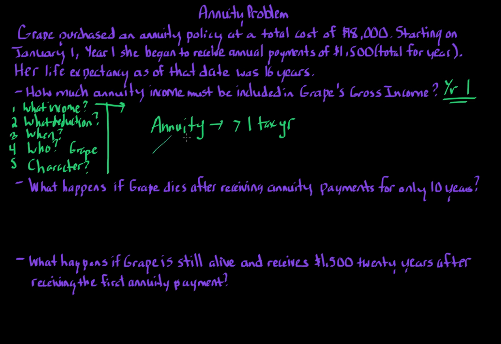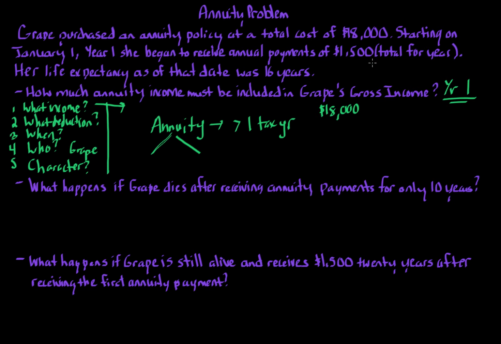Now, what exactly is an annuity? What's going on here? Well, think about this. And you got to think about what exactly is going on. So Grape is paying $18,000 for this policy, and paying for that before year one. And then Grape is going to get this payment of $1,500 per year for the rest of Grape's life.